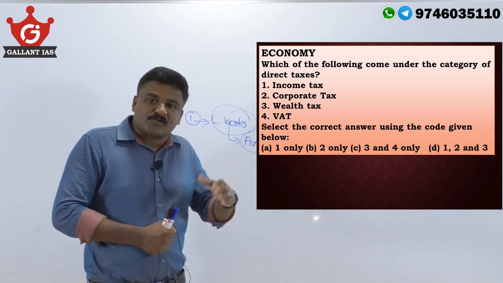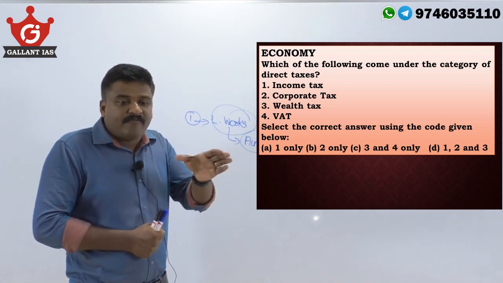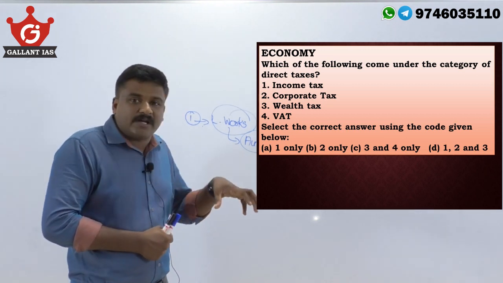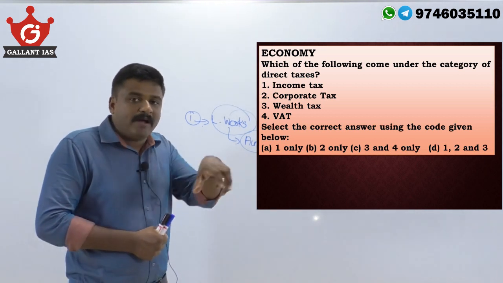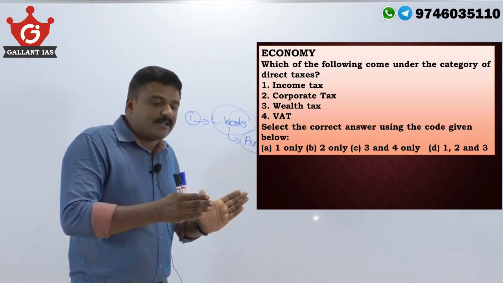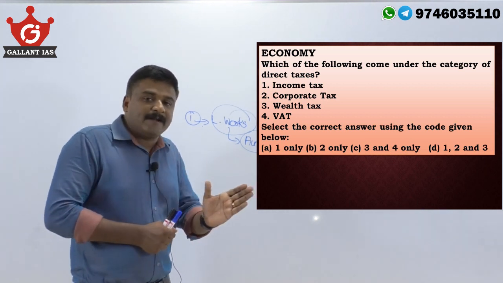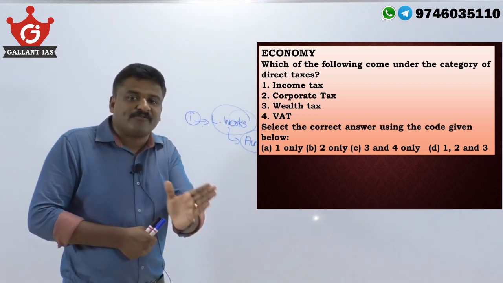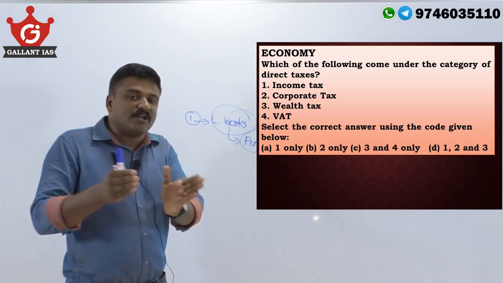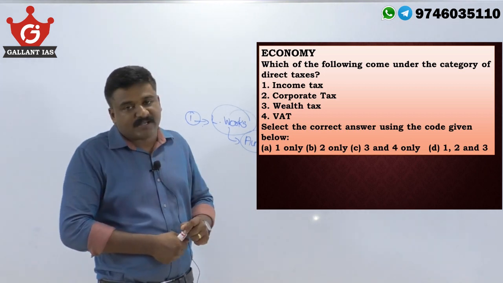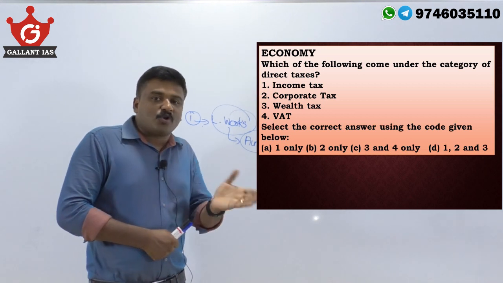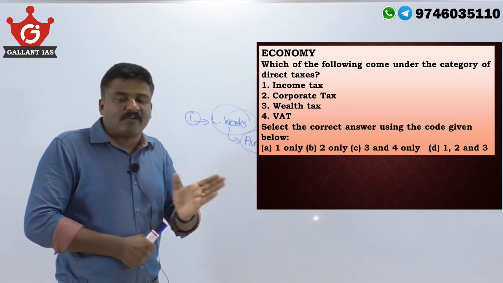But indirect tax is transferable. First it is levied on an intermediary, mostly a manufacturer, suppose. Then he shifts that burden of tax payment to the customers or consumers by adding that tax to the value of the services or goods. He is shifting that tax burden to these consumers, customers. So indirect tax is always a transferable tax.